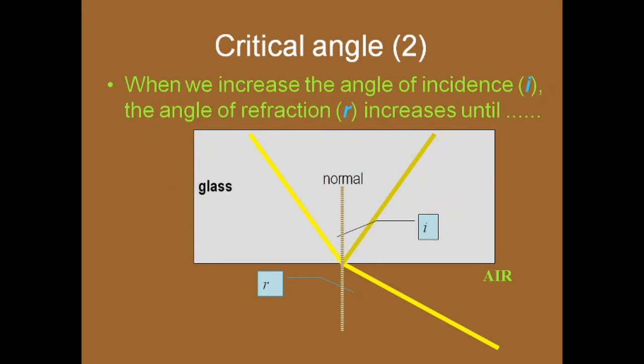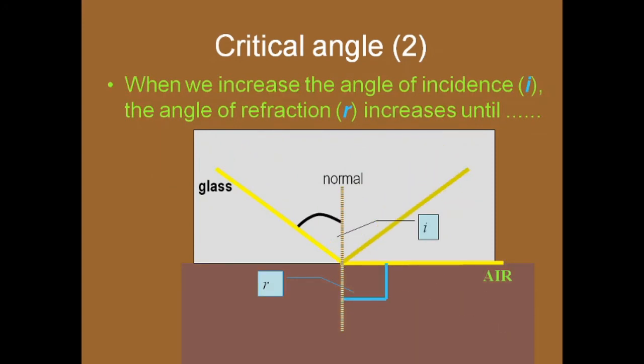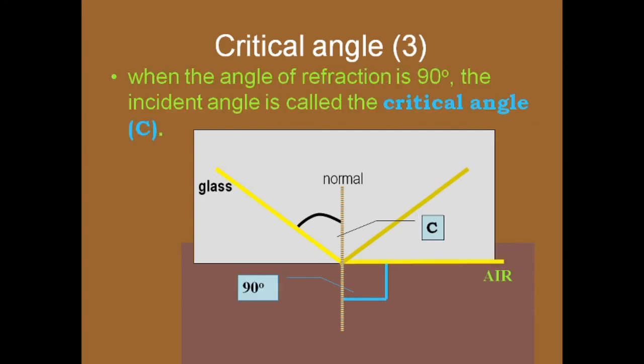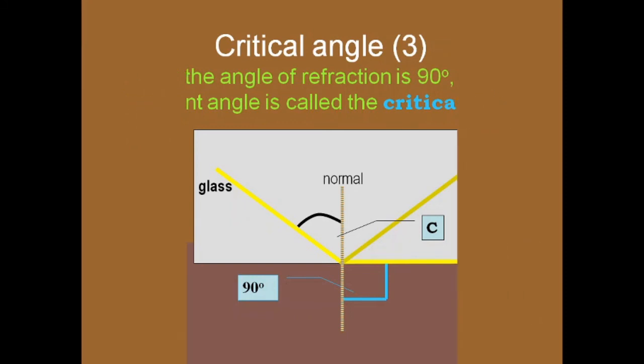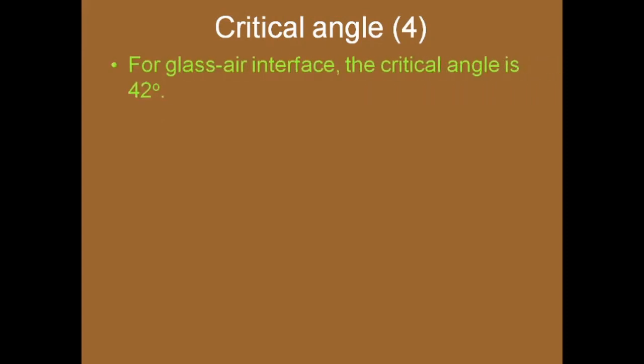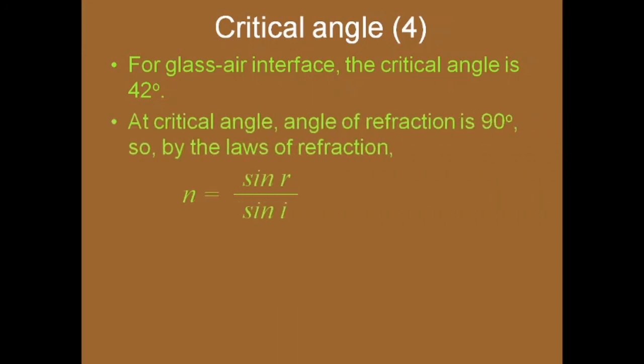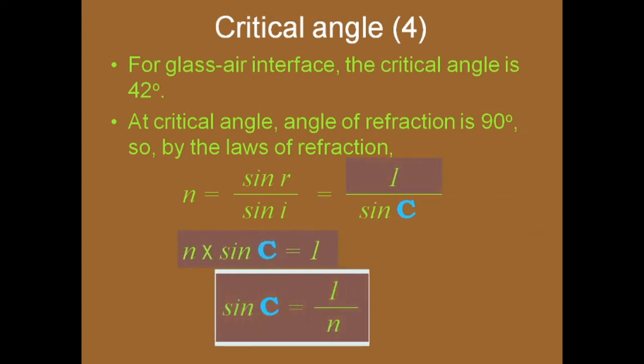When we increase the angle of incidence, the angle of refraction increases until it reaches one angle called the critical angle. When the angle of refraction is 90 degrees, the incident angle is called the critical angle. The critical angle is a very important concept for a glass-air interface. The critical angle is 42 degrees. At the critical angle, the angle of refraction is 90 degrees. So because of refraction, n is equal to sin r by sin i. If you consider this, r is equal to 90,